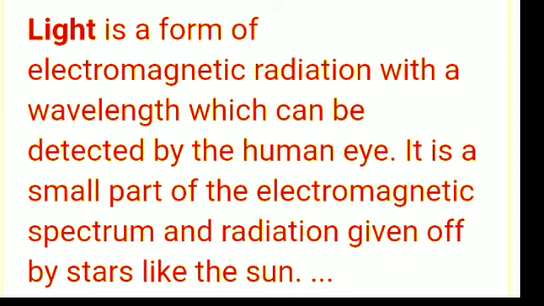What is light? Light is a form of electromagnetic radiation with a wavelength which can be detected by the human eye. It is a small part of the electromagnetic spectrum and radiations given off by stars like the sun.